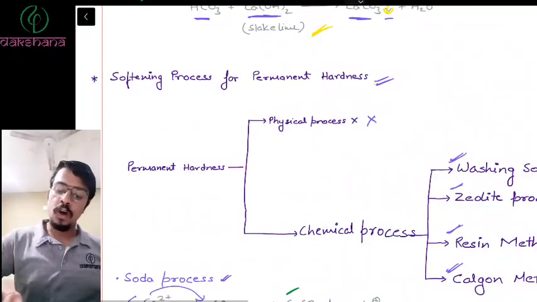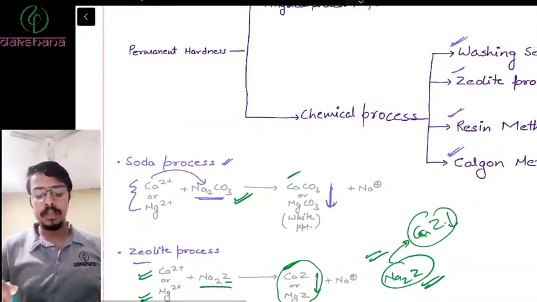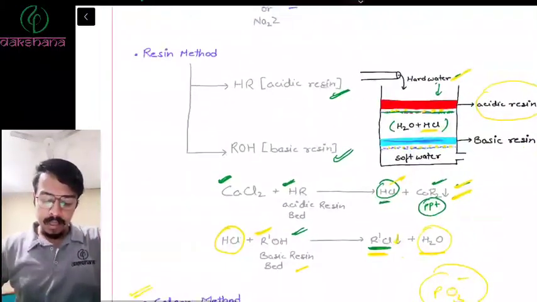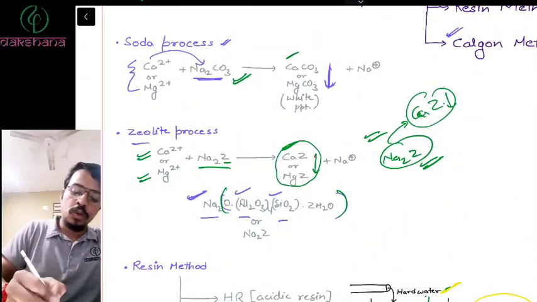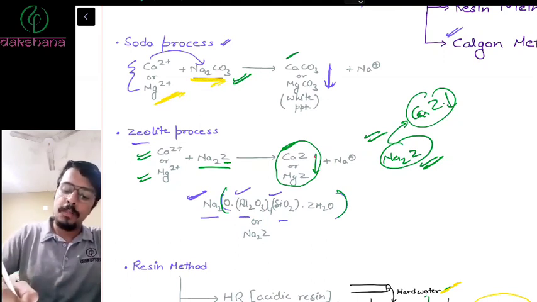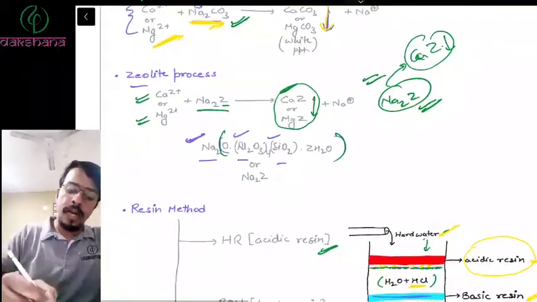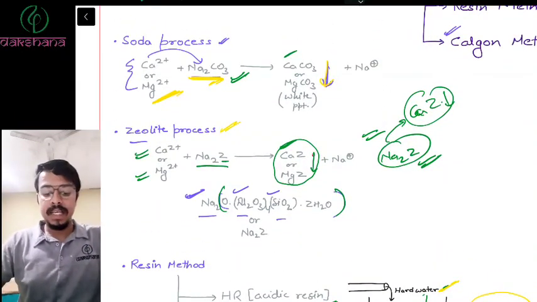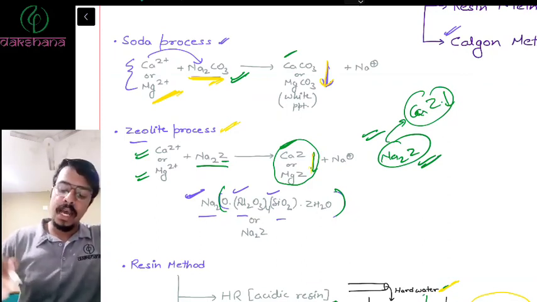Again, the precipitate is formed, and that precipitate will be removed. Secondly, the softening of permanent hardness. Now, there is no physical method for permanent hardness, but there are chemical methods. There are 4 chemical methods: the soda process or the washing soda process, the zeolite process, the resin process, and the Calgon process. What is the soda process? You use sodium carbonate, and calcium and magnesium react with sodium carbonate to form a precipitate of calcium carbonate or magnesium carbonate. That precipitate can be removed. Secondly, you use zeolites. Similar to the soda process, it is a kind of salt from which sodium is replaced by calcium and magnesium, and that forms a precipitate, and that can also be removed.